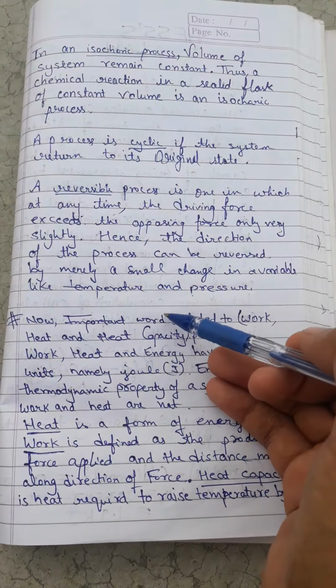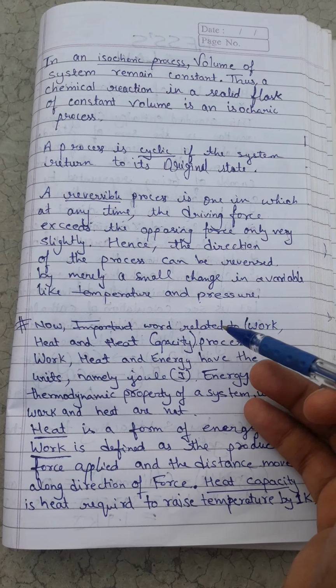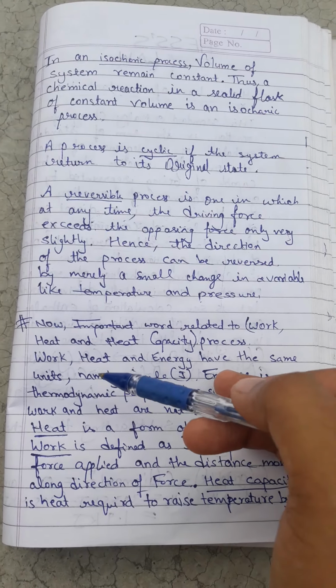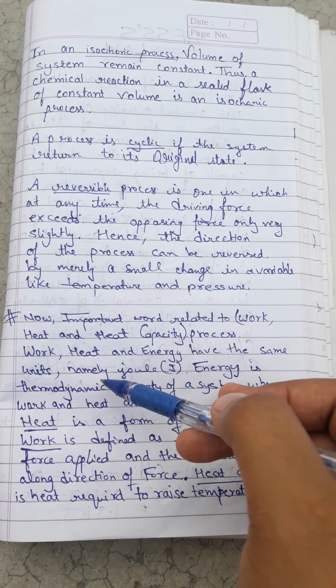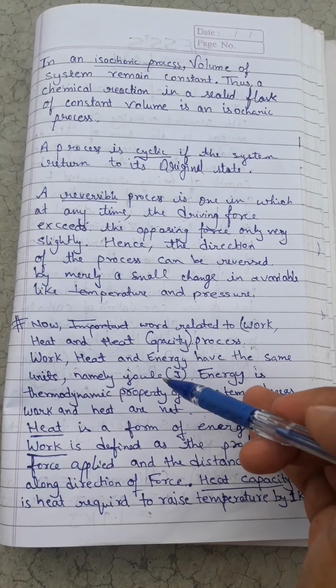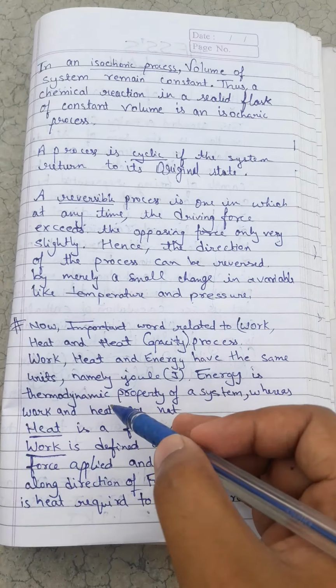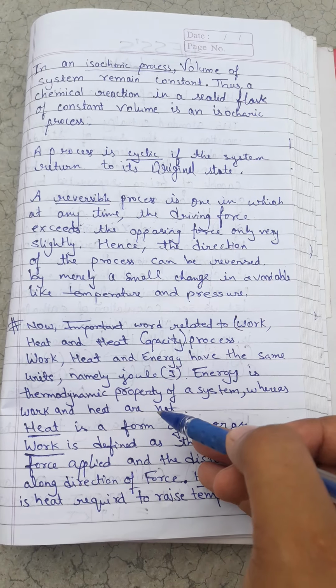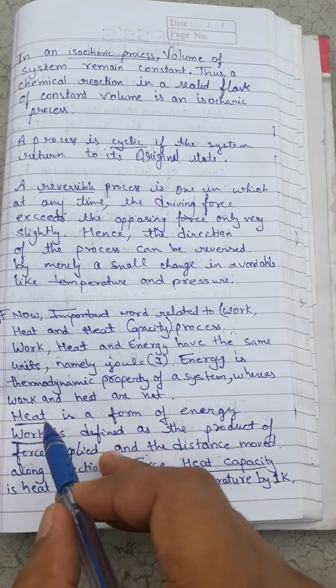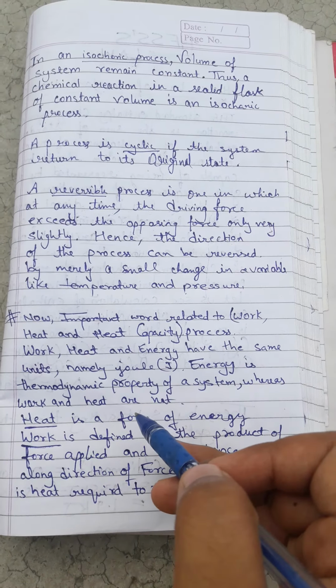And now at last, some important words related to process. They are work, heat and heat capacity. Work, heat and energy have the same unit, namely joule. It means the SI unit. Energy is a thermodynamic property of a system, whereas work and heat are not thermodynamic properties. Heat is a form of energy.